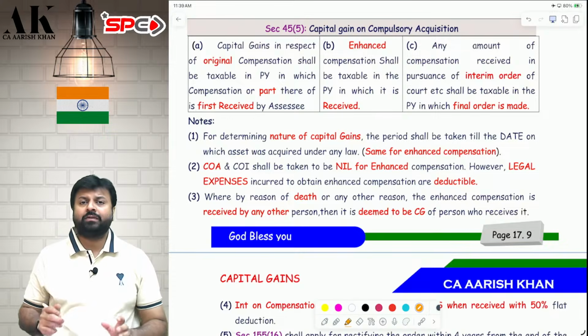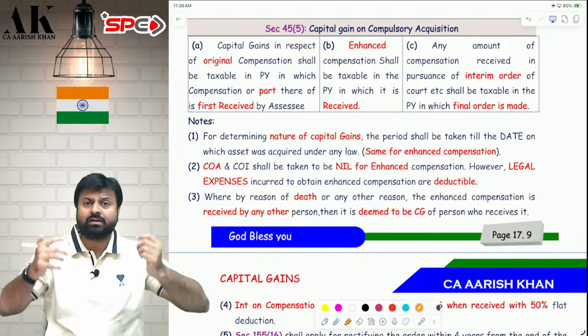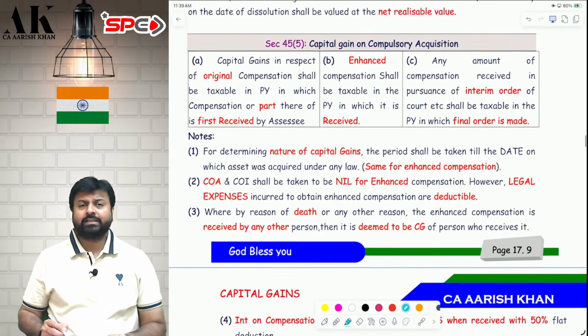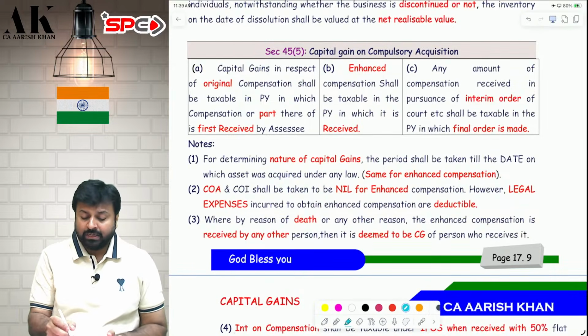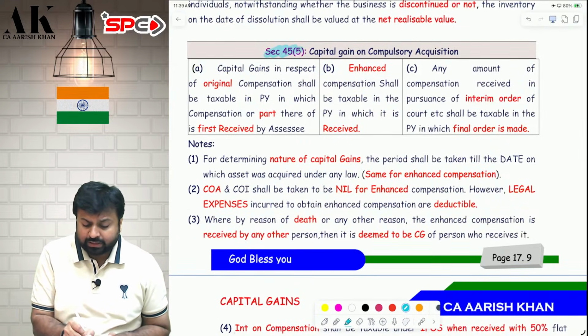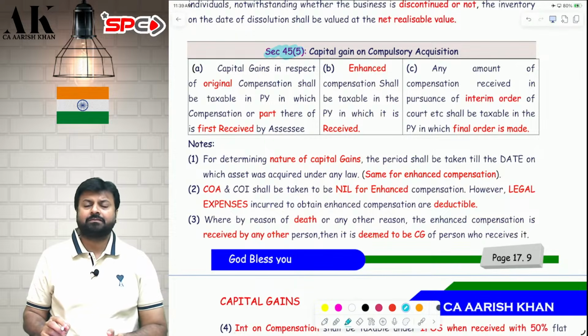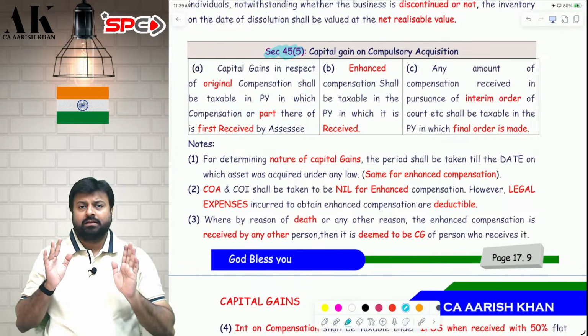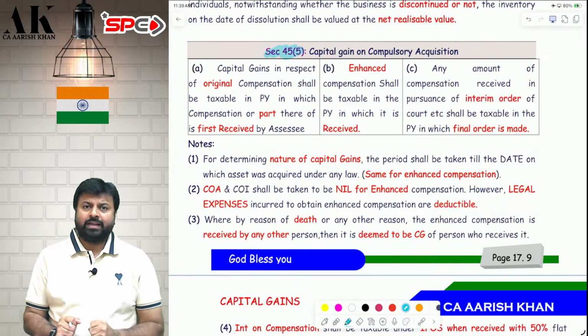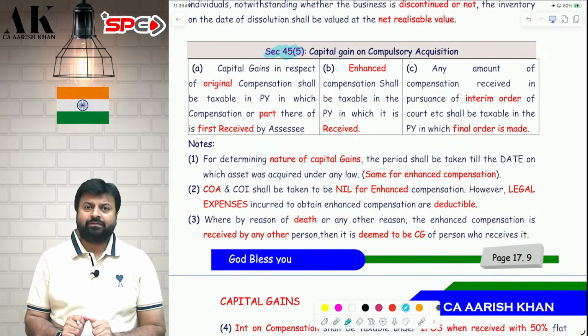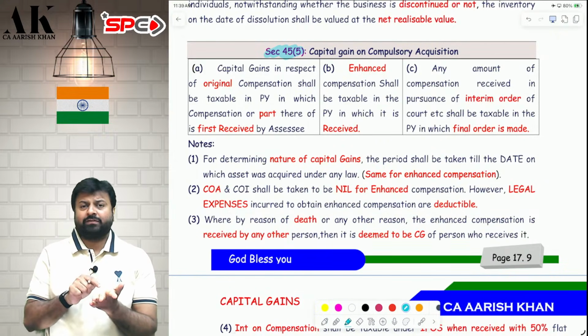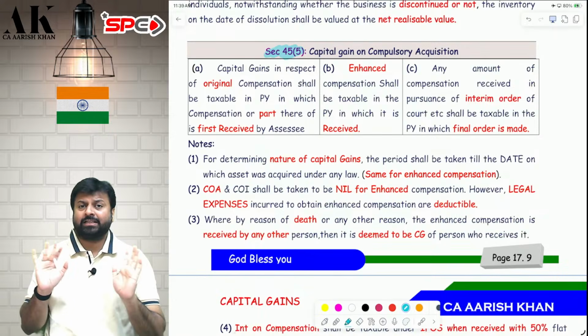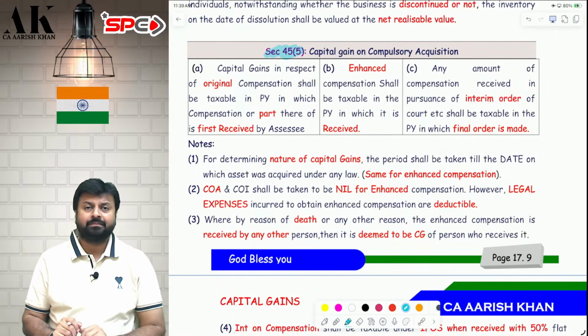The third exception where the capital gains is deferred to future. What is the third exception, sir? Compulsory acquisition. Capital gains on compulsory acquisition. Section 45(5). Suppose your property is compulsorily acquired by the government in 24-25. So that year will be considered as year of transfer. But that year will not be considered as year of taxability.